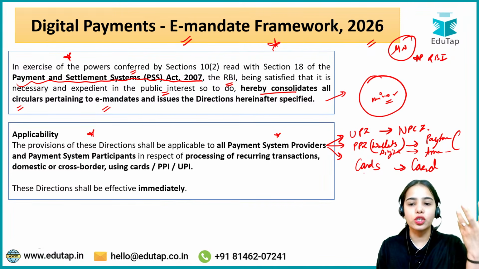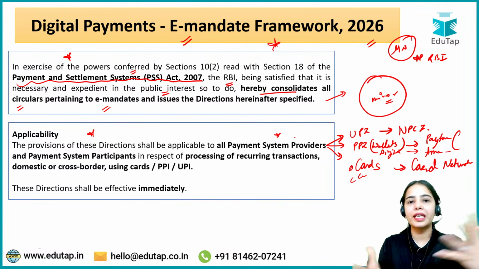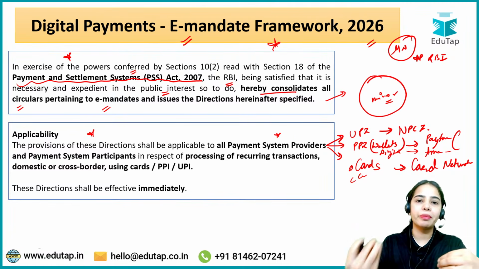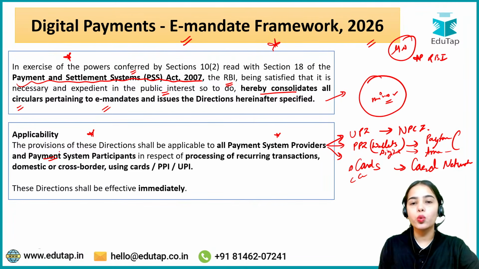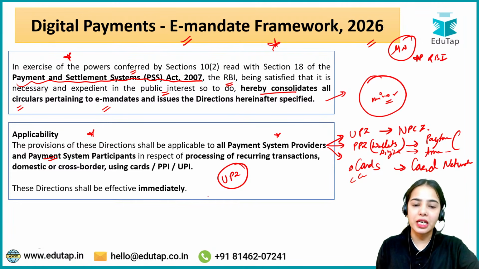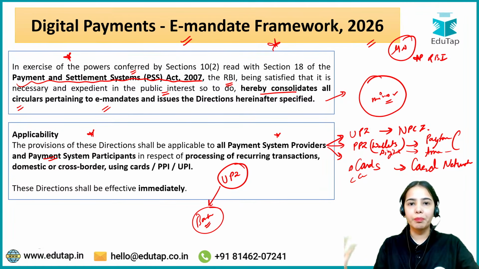For the debit cards and credit cards, the card networks are the payment system providers that are basically providing the basic infrastructure so that the payments can happen, the payments can be done. Okay, now the payment system participants: who are the participants in the UPI ecosystem? The banks, they are the payment system participants. Okay, they are the ones that are completing the payments.